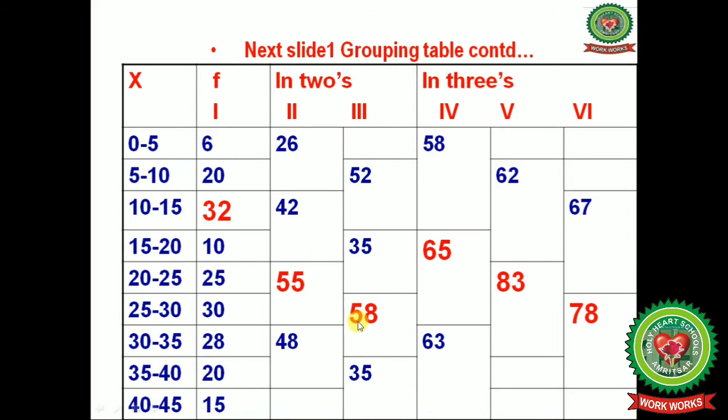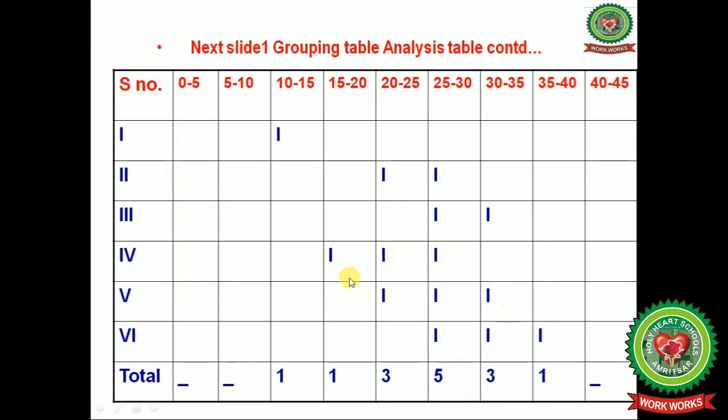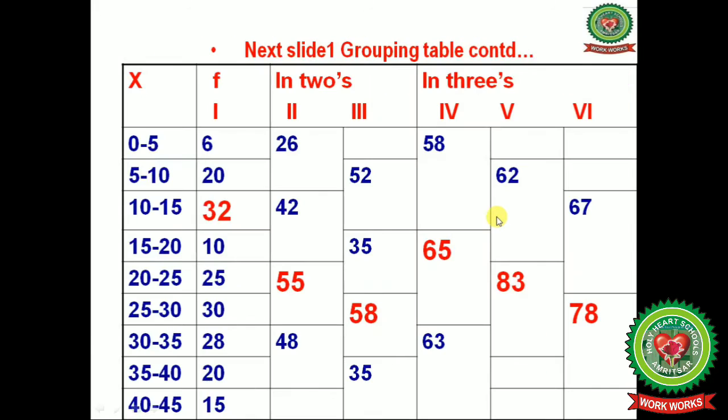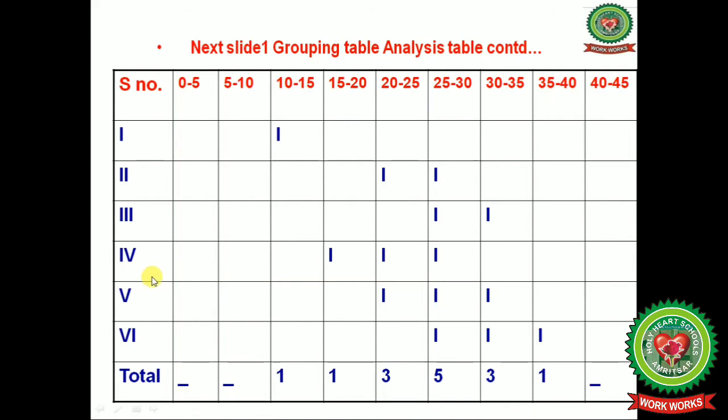Done. Now let us see in the third column, 58 is the highest frequency and it lies in the group of 25 till 35. Now mark in the third column. This is your third column, 25 till 35, 1 1 mark. Okay. Now next one is the fourth column, 65 is there and the grouping is 15 till 30. So mark the values in the fourth column 15, 20 and 30.